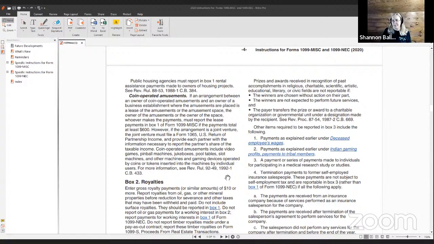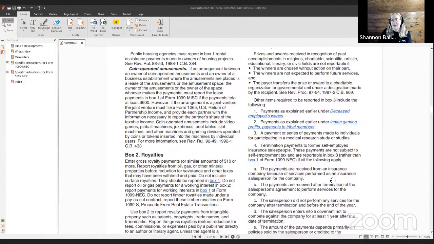Then the recipient should expect to receive a 1099 miscellaneous with box 3, and the person who gives it should expect to give a 1099 miscellaneous box 3 if that prize exceeds $600.